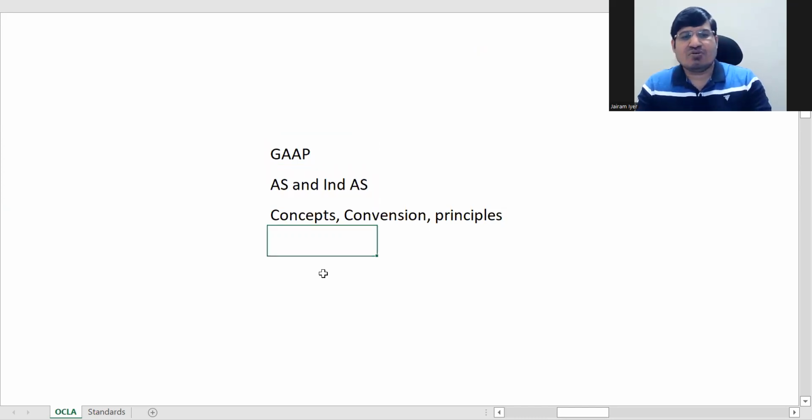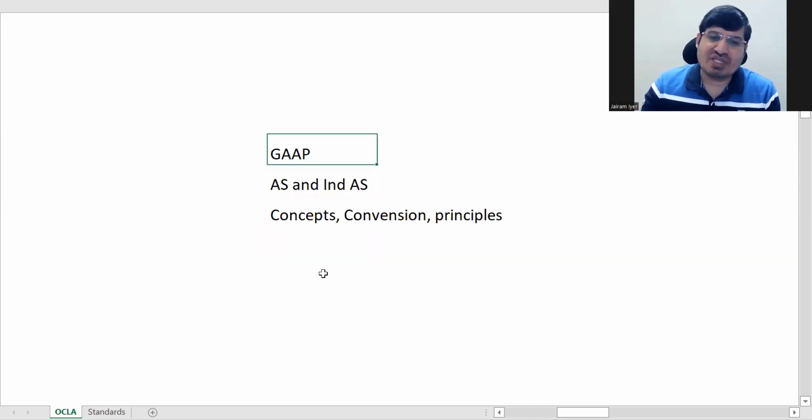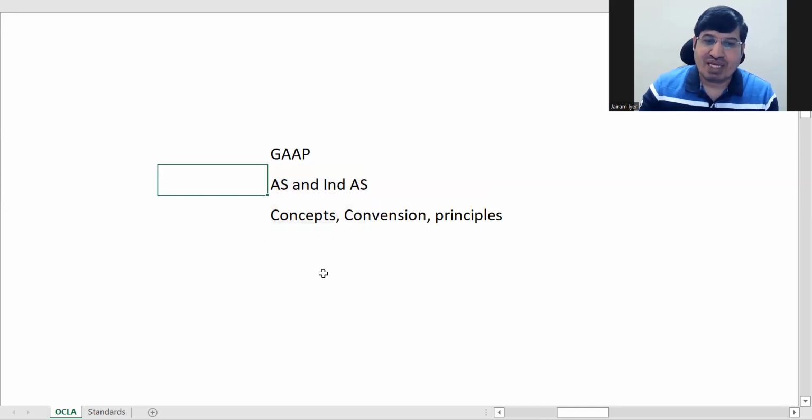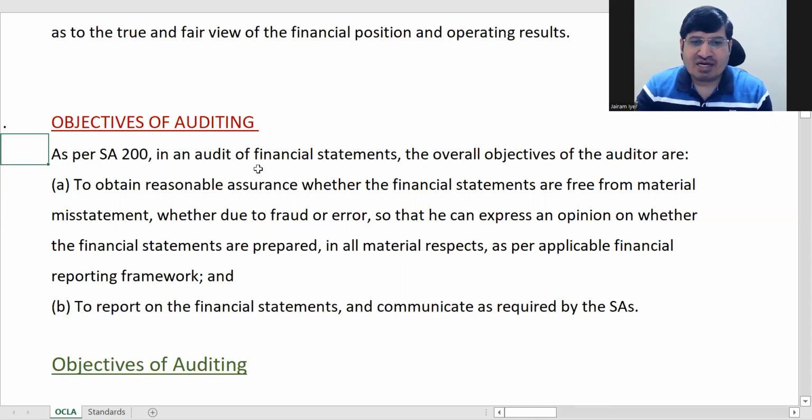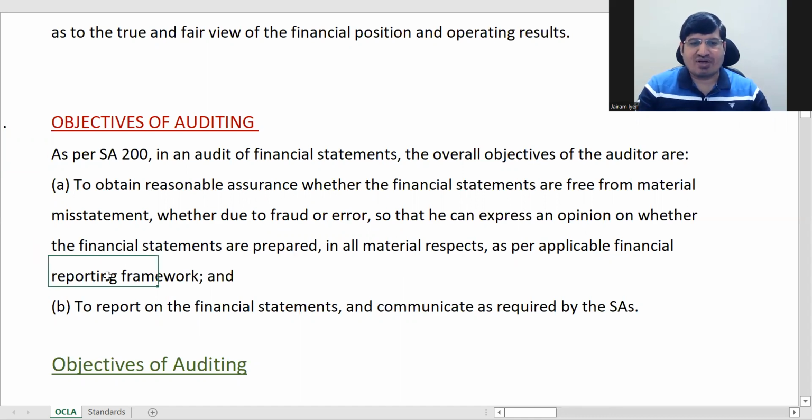Combined, this makes GAAP, so all rules which are followed in a country, mainly headed by the accounting standards. So this is your GAAP. If he finds out that financial statements are free from material misstatement, then he can report that financial statements have been prepared as per the applicable financial reporting framework. You can also use the word GAAP for applicable financial reporting framework.